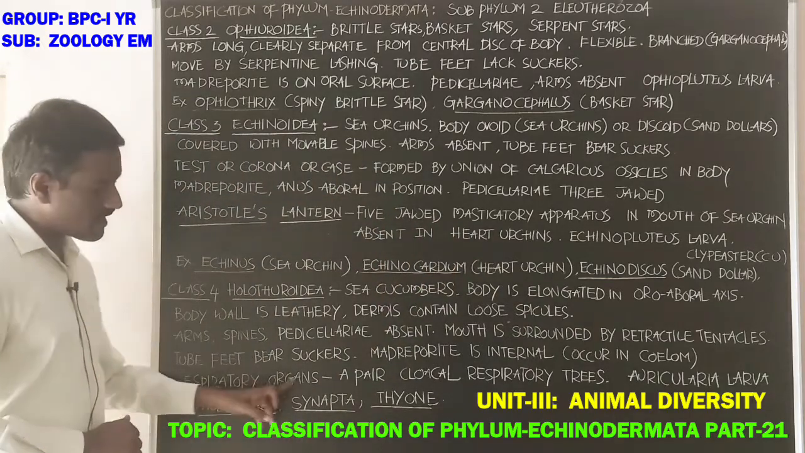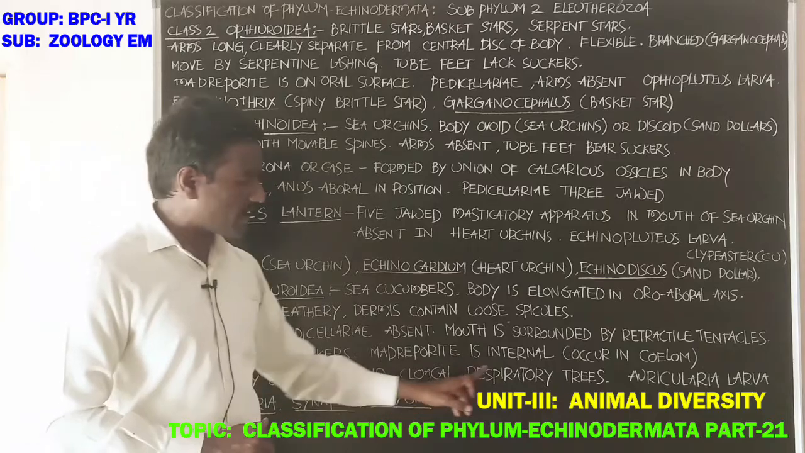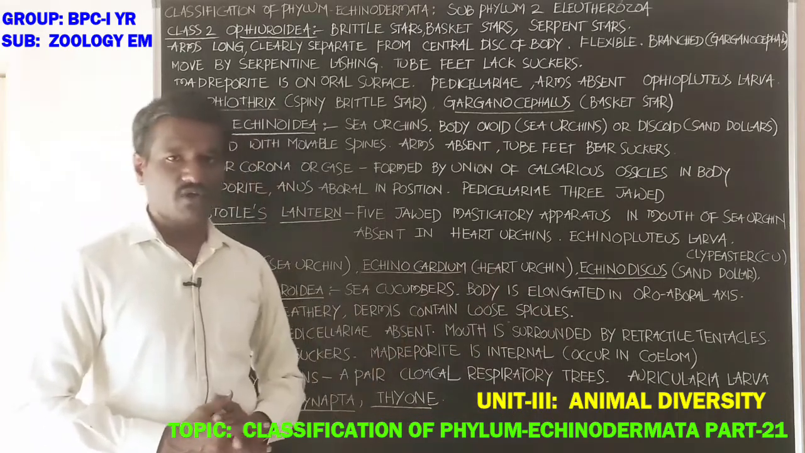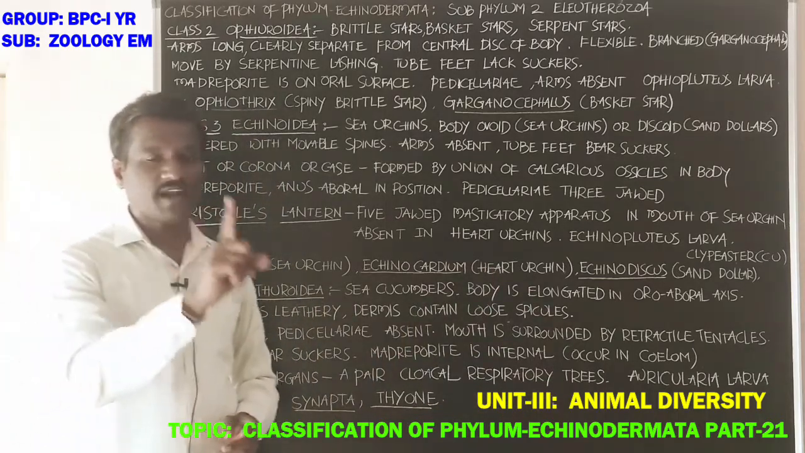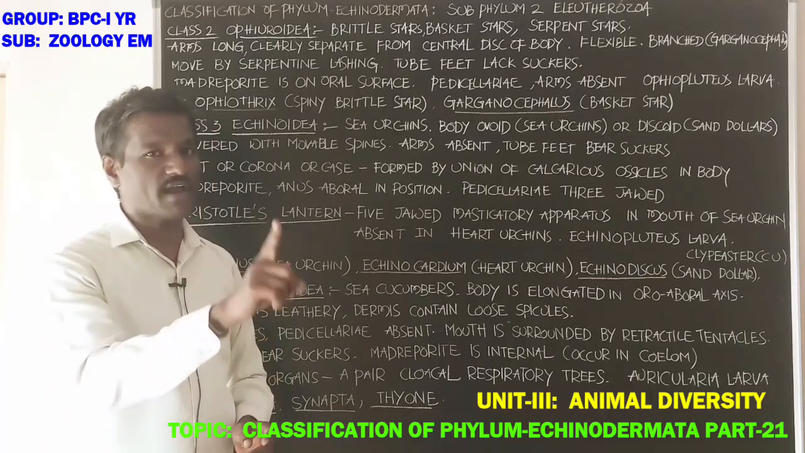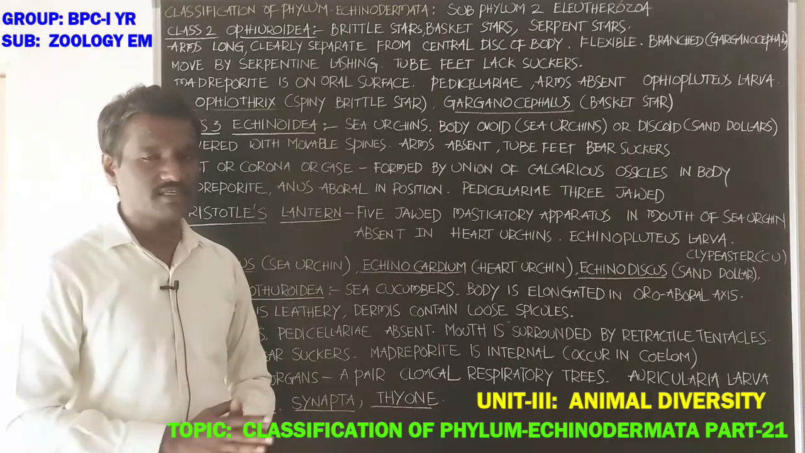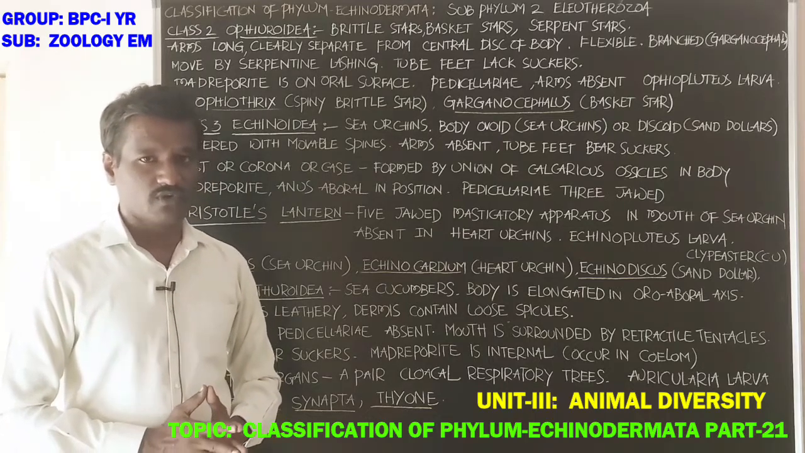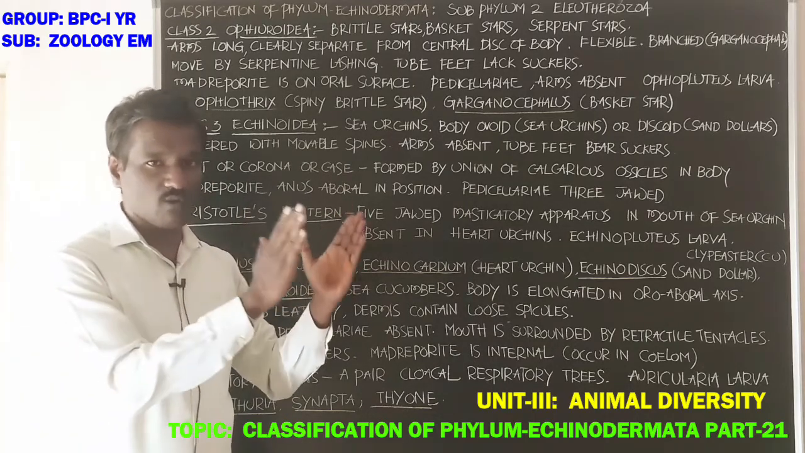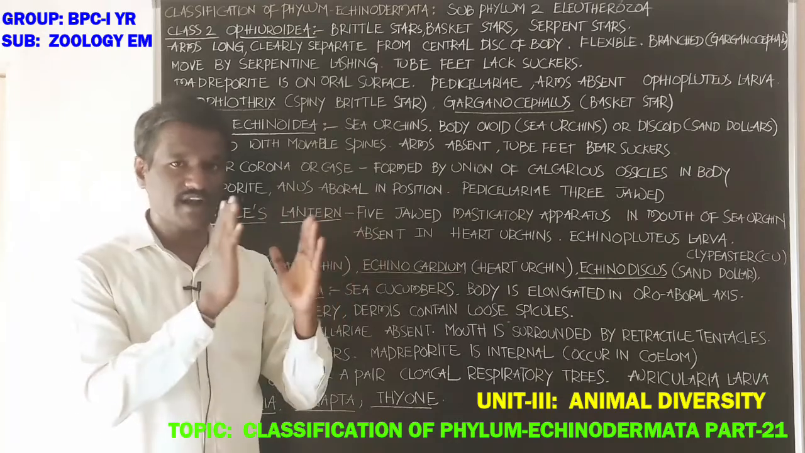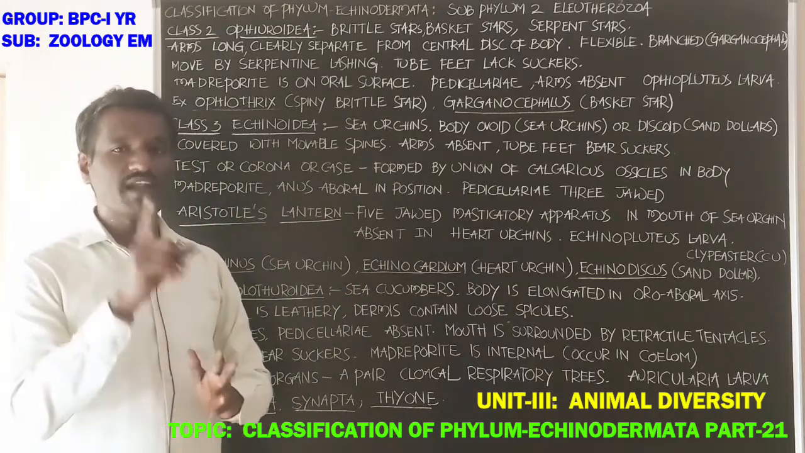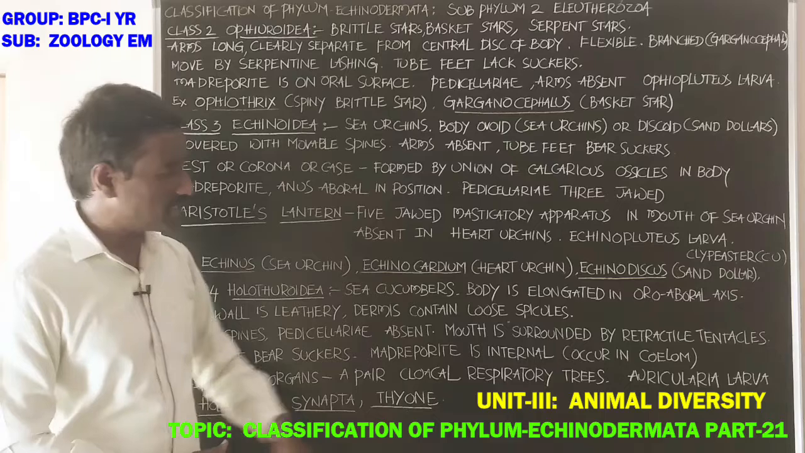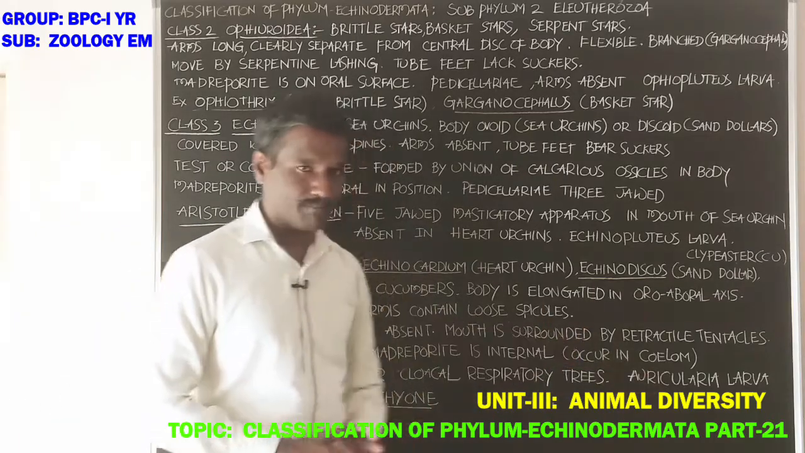Next, respiratory organs are a pair of cloacal respiratory trees. One pair of respiratory trees is present in the cloacal region of these animals, and they help in exchange of gases. Development is indirect. The larva is auricularia larva.